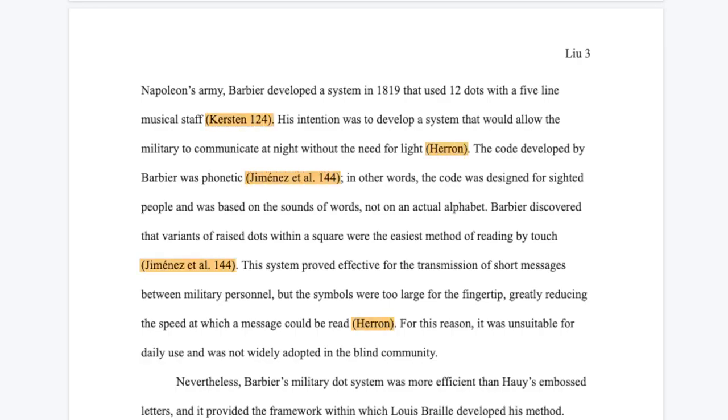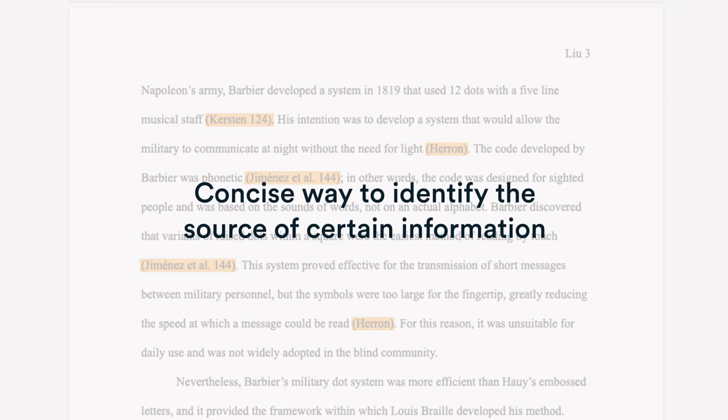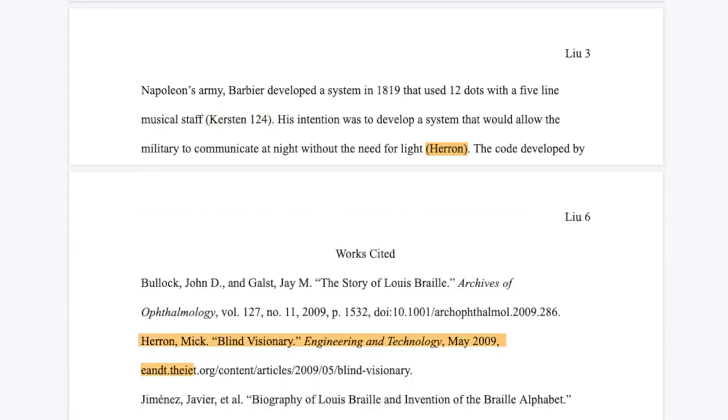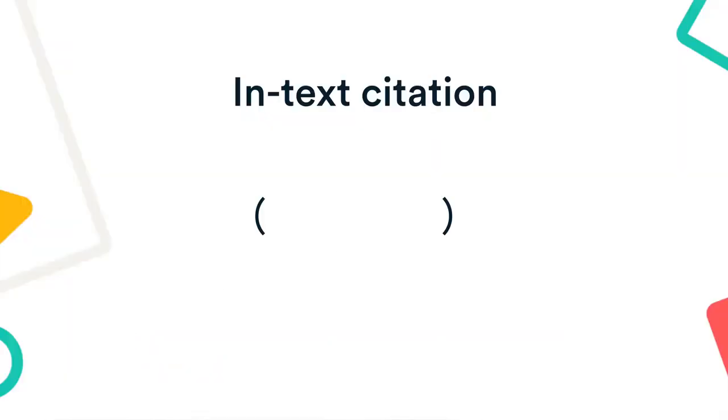An in-text citation is a concise way to identify the source of certain information. You should include an in-text citation every time you paraphrase or quote from a source. It helps the readers to locate the corresponding entry in the reference list at the end of your paper. The in-text citation consists of the author's last name and the page number. Yep, easy as that. Now you can integrate your in-text citation in a sentence using a parenthetical or narrative citation.